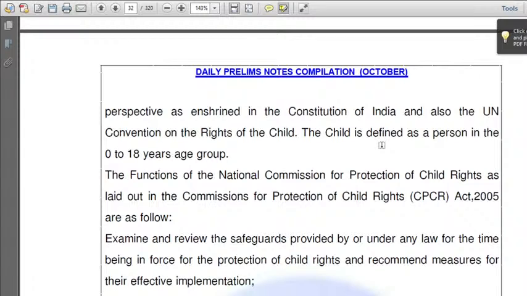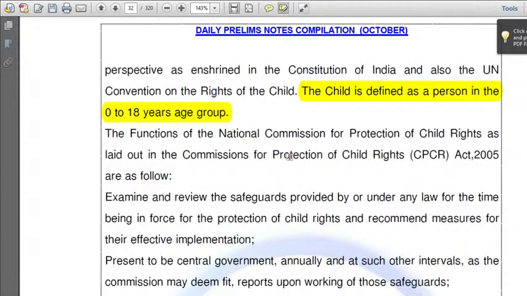Next, also, who is a child? Are you a child? If you are below 18 years of age, you are considered a child. Above 18 is considered an adult. That's it. Okay. Next, what are its functions?